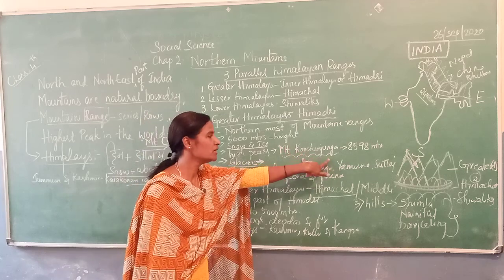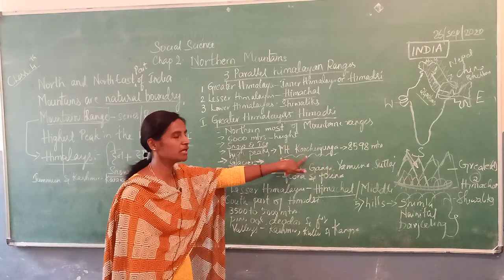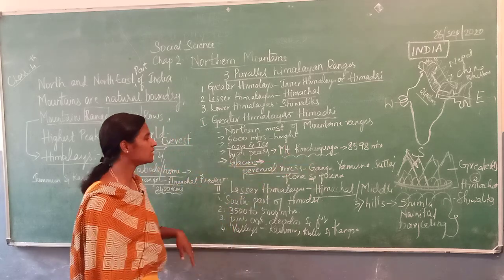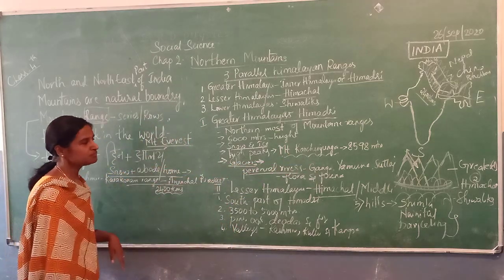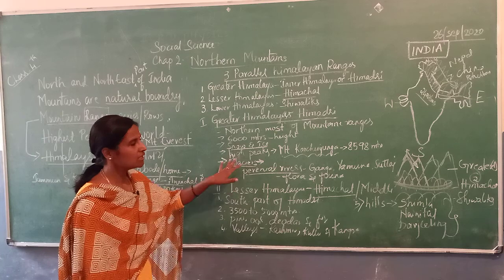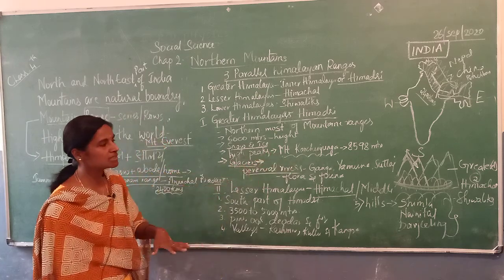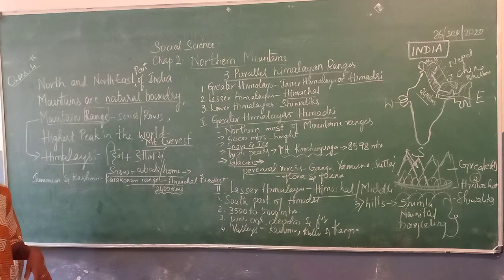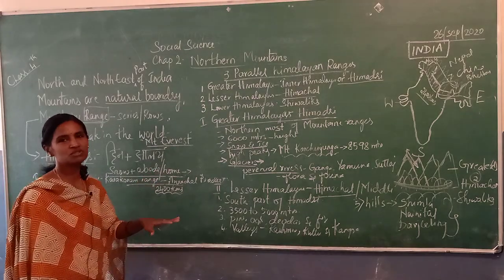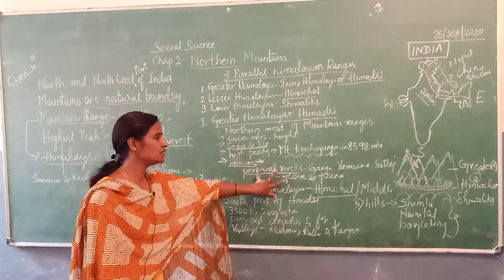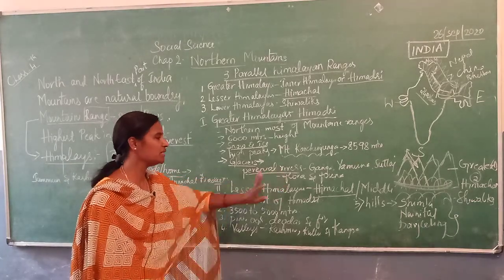India's highest peak is Mount Kanchenjunga. It is very important, make a note of the highest peak in India. It is Mount Kanchenjunga, and it has a glacier. Glacier means a mass of ice that keeps moving downwards, melts, becomes water and joins the rivers. These rivers are called perennial rivers.